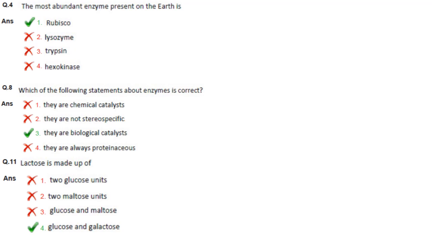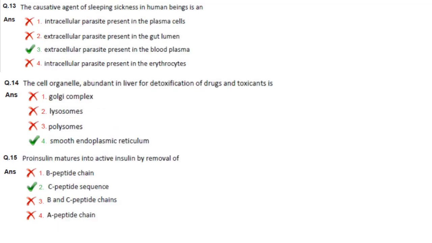Next one, which of the following statements about enzymes is correct? They are biological catalysts. That is correct. Lactose is made of glucose and galactose.